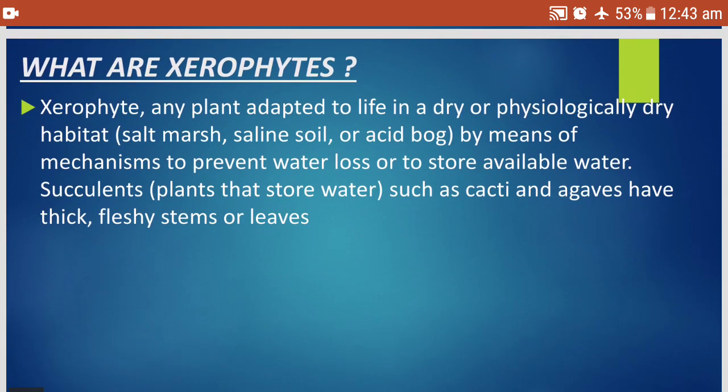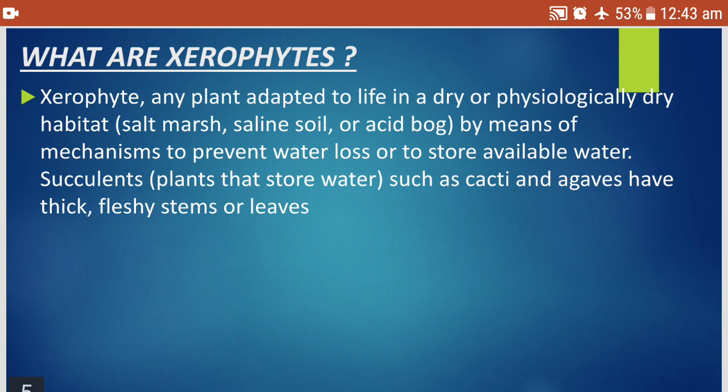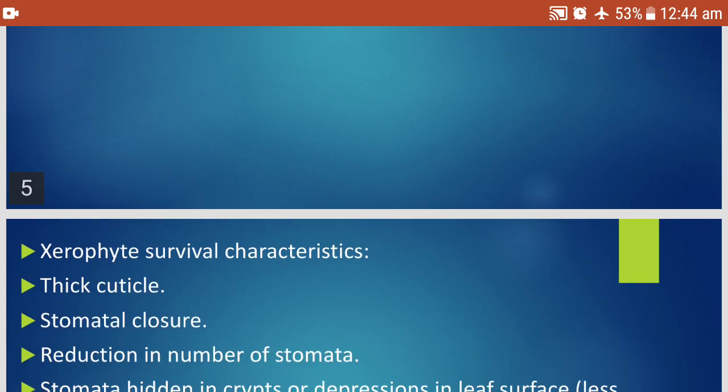Now, what are xerophytes? Xerophytes are the desert plants. Any plant adapted to life in a dry or physiologically dry habitat like salt marsh, saline soil, or acid bog by means of mechanisms to prevent water loss or to store available water. Succulent plants that store water, such as cacti and agaves, have thick fleshy stems or leaves. So what do you understand from this? That xerophytes are the plants that are adapted to live in deserts. And you should also learn some names of the desert plants and animals. It is there in the PDF. Try to go through it.